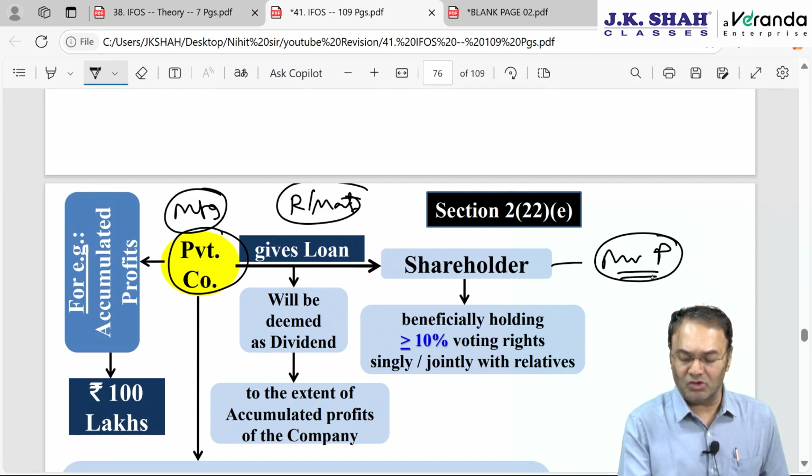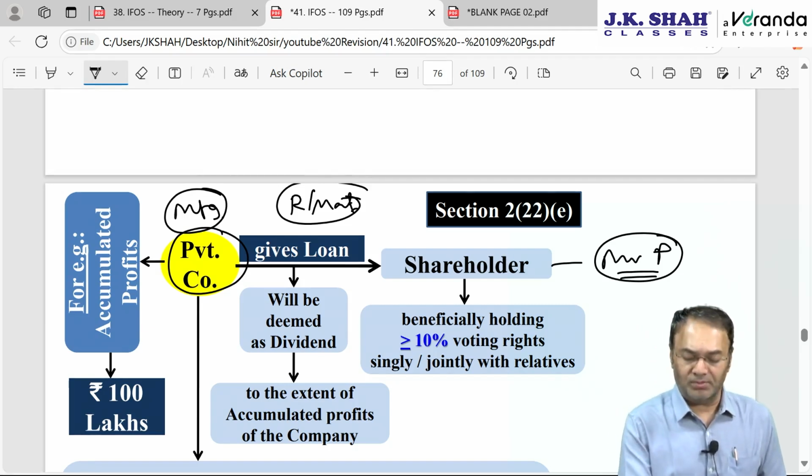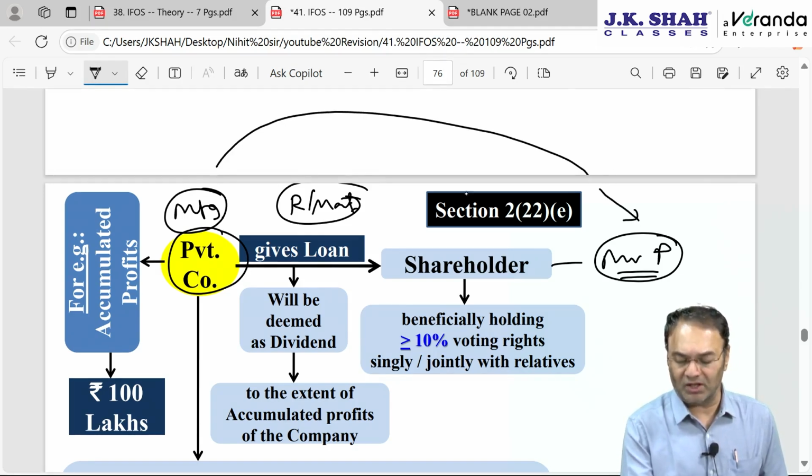Whatever is the final product for Mr. P becomes raw material for the company. Simply, a shareholder holding 10% or more is supplying raw material to the company. So the company had to give him some advance. He regularly supplies raw material. The company gave him an advance for purchase of raw material. The company gave him 50 lakh rupees as advance.